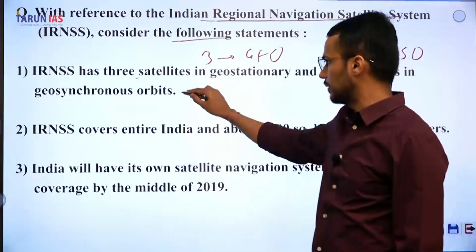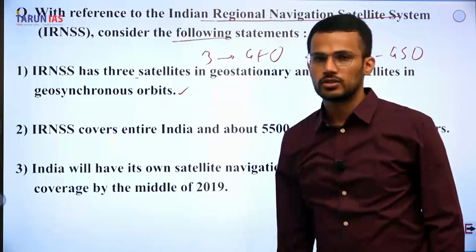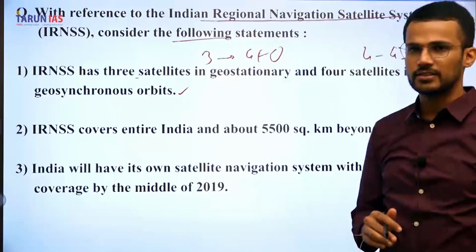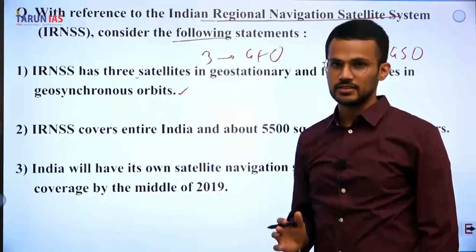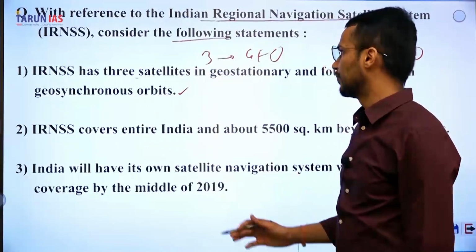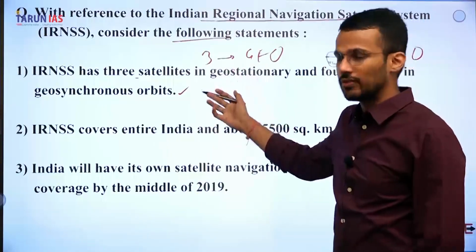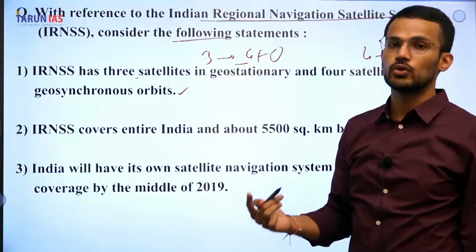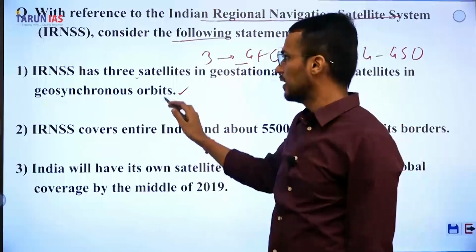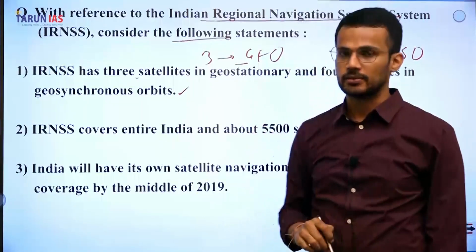This statement is correct because there are 7 satellites functional in the IRNSS system, and out of those 7 satellites, 3 are in geostationary and 4 are in geosynchronous orbit. That's why first statement is a correct statement.